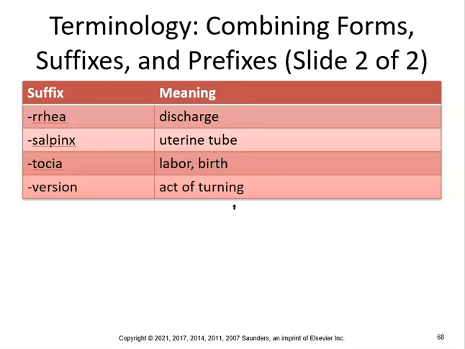Discharge means rhea. You know that. Leukorrhea would be a discharge of white vaginal secretions associated with cervicitis. Salpinx, uterine tube. Tocia, labor, birth. So pyosalpinx is pus in the fallopian tube. Tocia, oxytocia, rapid labor and delivery. All women like that, right? Version, act of turning, so cephalic version, turning of the head of the fetus toward the surface.